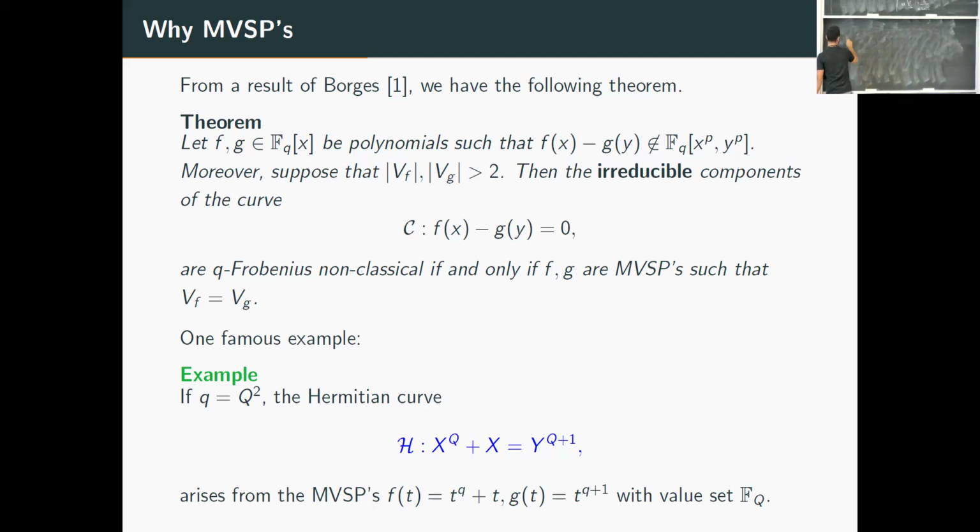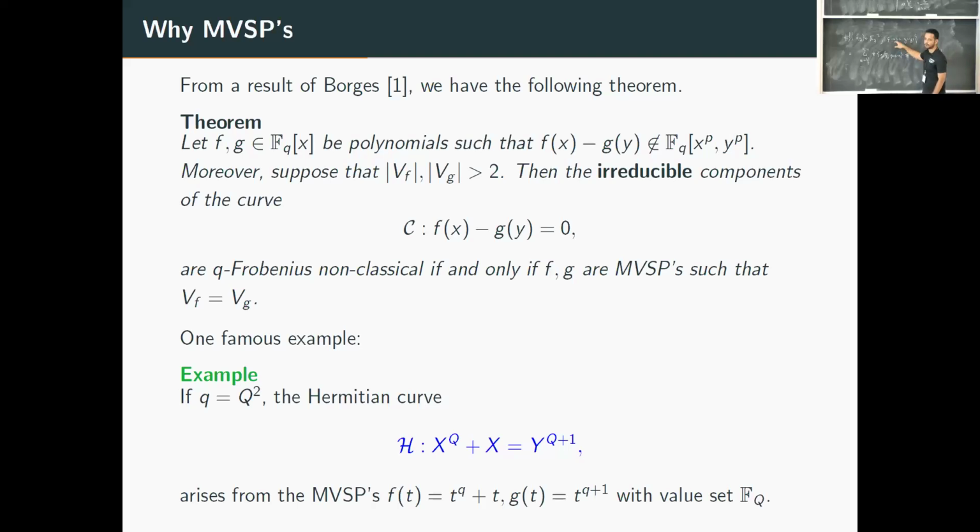So basically, if we look at the number of (x,y) in Fq squared such that f(x) equals g(y), this can be seen as the sum over a in the value set of f of the cardinality of x in Fq such that f(x) equals a, times the cardinality of y in Fq such that g(y) equals a, right? Is it easy to see that, right?